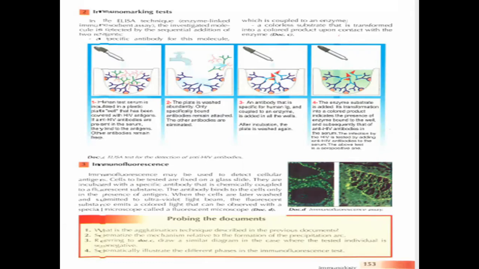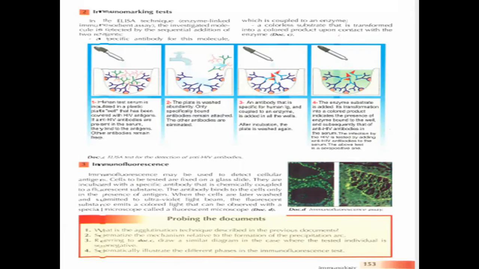Another technique is called the immunofluorescence technique. Immunofluorescence is used to detect cellular antigens, not soluble antigens, that are found on the surface of the cell. As its name indicates, we have fluorescence. Cells to be tested are fixed on a glass slide. They are incubated with a specific antibody that is chemically coupled to fluorescent substances.